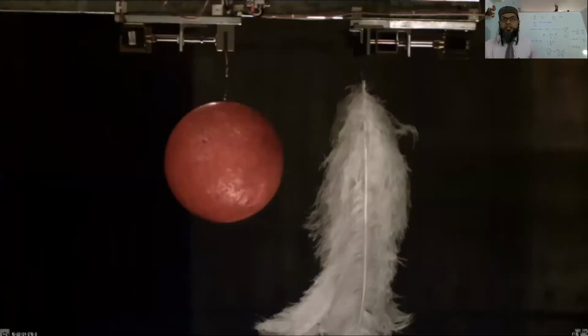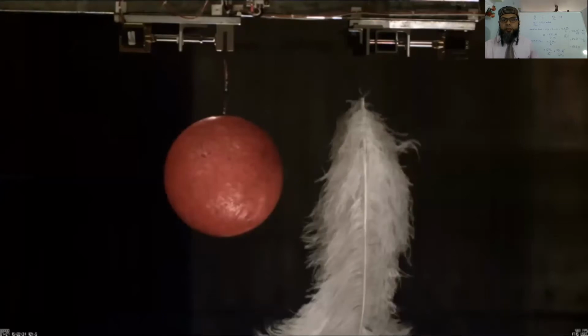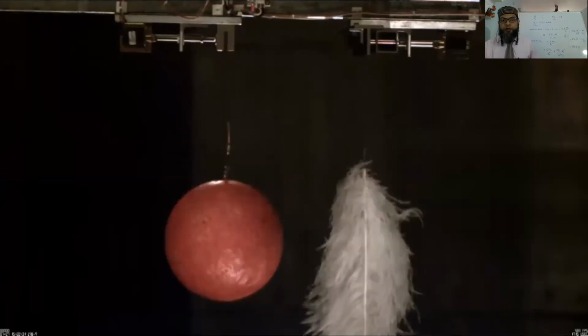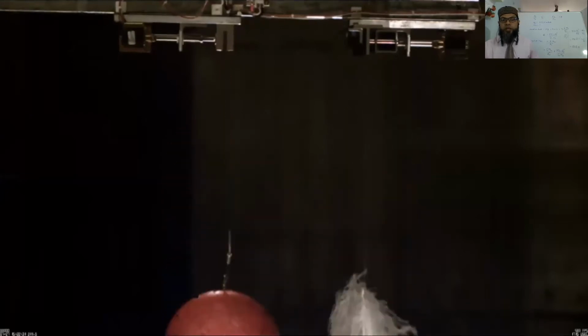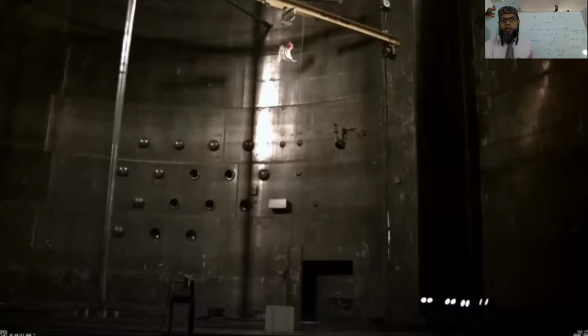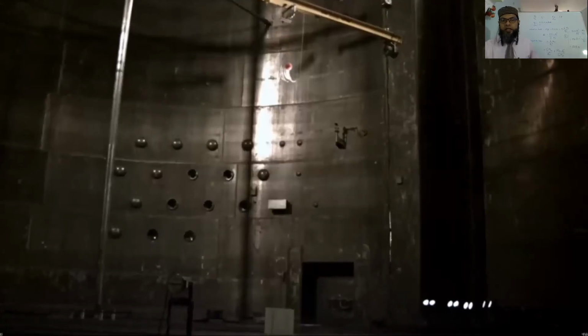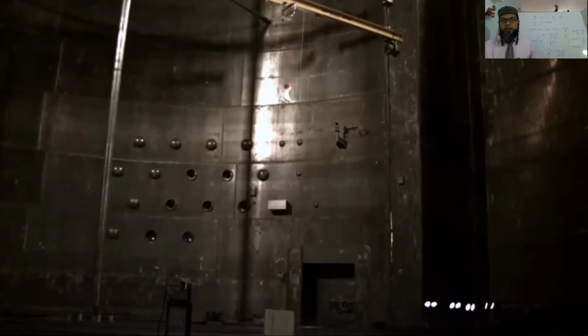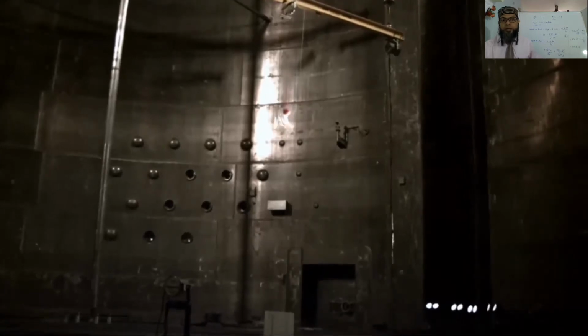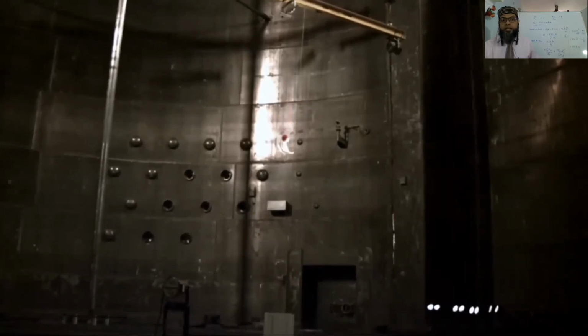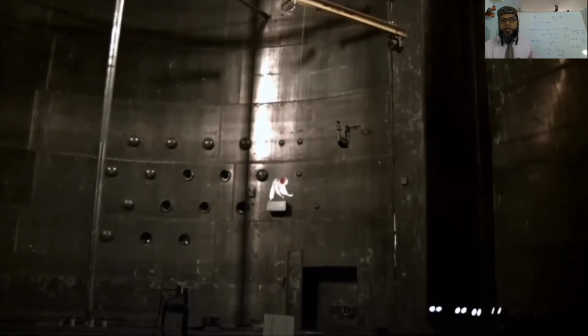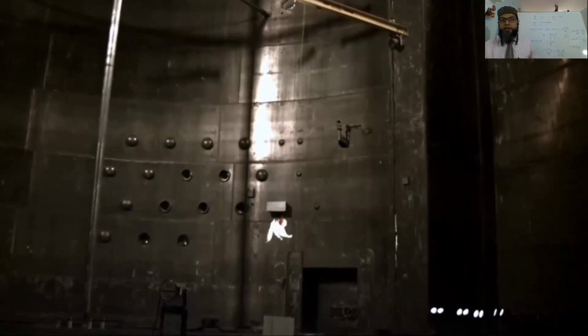Now you'll see they have released both the feather and the ball. See what happens now. This is in vacuum. This is free fall in a vacuum, when there is no air, there is nothing, there is no friction happening. So this is what happens as you're seeing: the heavier ball and the very light feathers.